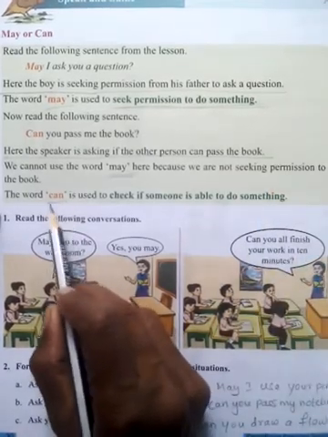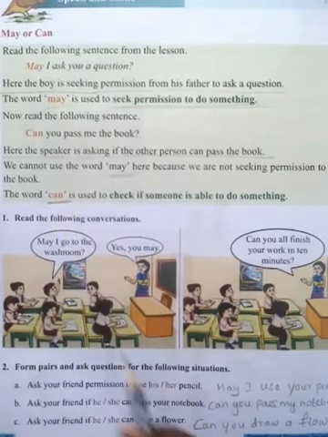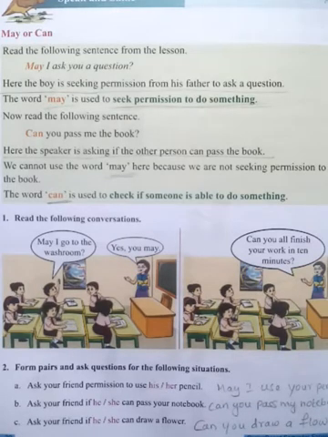You have to listen carefully children. May and can, these are the two question words. But here will be the difference. The word may is used to seek permission to do something, but the word can is used to check if someone is able to do something.